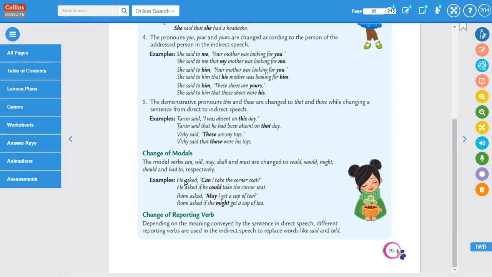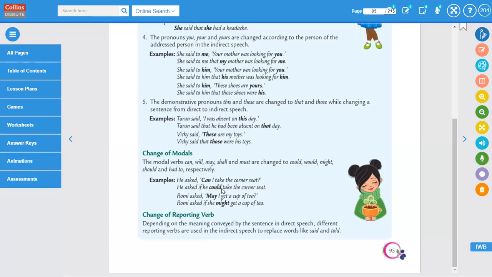So when it's a question, when you're asking something, in case of indirect speech, you must add the word if or whether. He asked if, or he asked whether he could take the corner seat. It could either be if or whether.